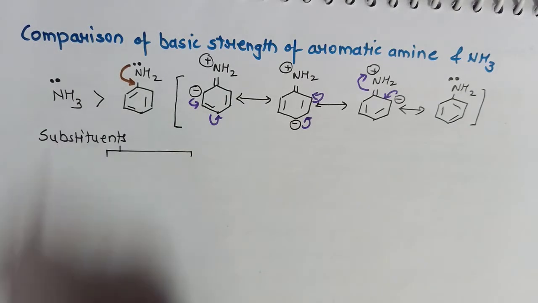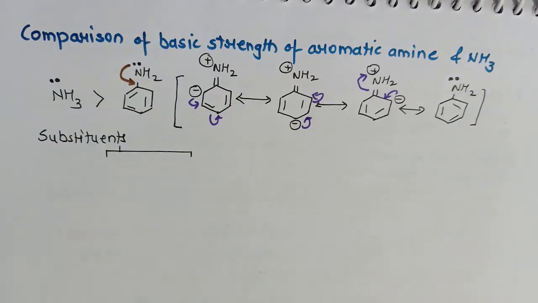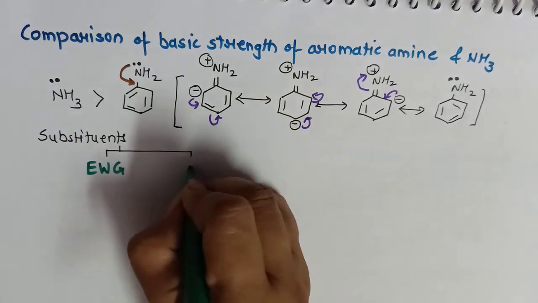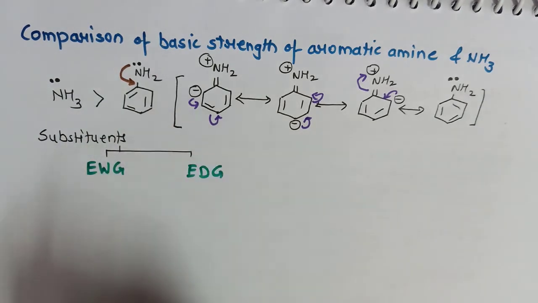Substituents can be of two types. It can be either an electron withdrawing group or an electron donating group. These will impact the basic strength of aniline.